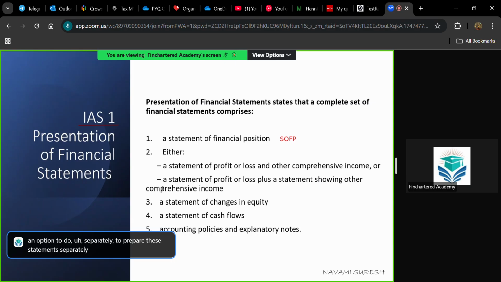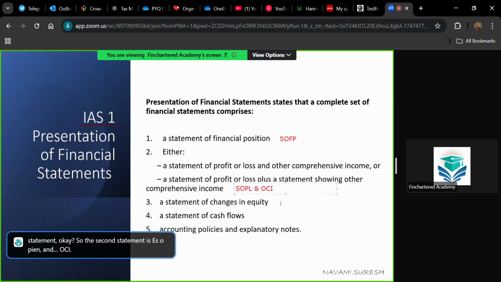That is, on one paper you are calculating the profit or loss, and on another paper you are calculating the other comprehensive income. But in our examination, in financial reporting, you only need to go through this first one, SOPL and OCI. We are not preparing the statements separately. We are preparing the statement of profit or loss and other comprehensive income in a combined statement. So the second statement is SOPL and OCI.